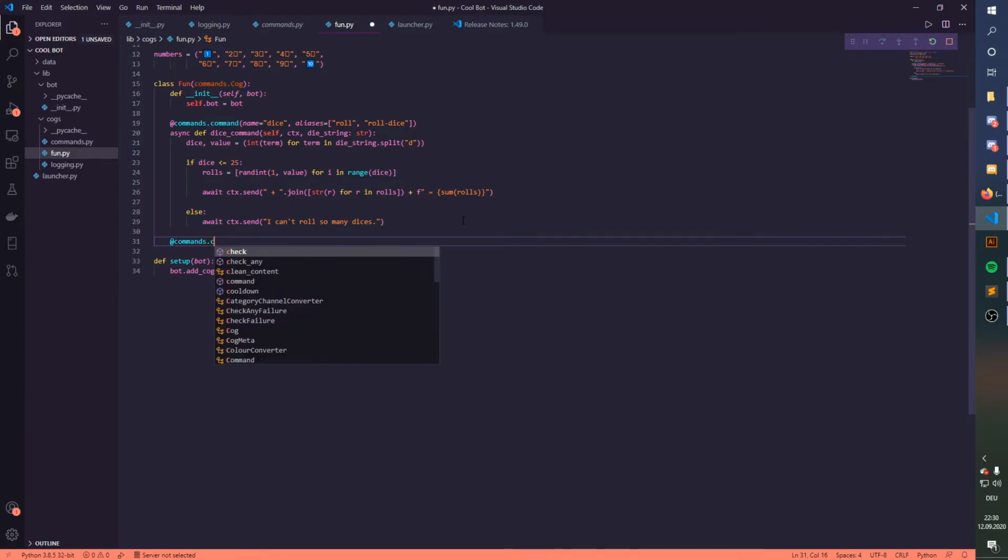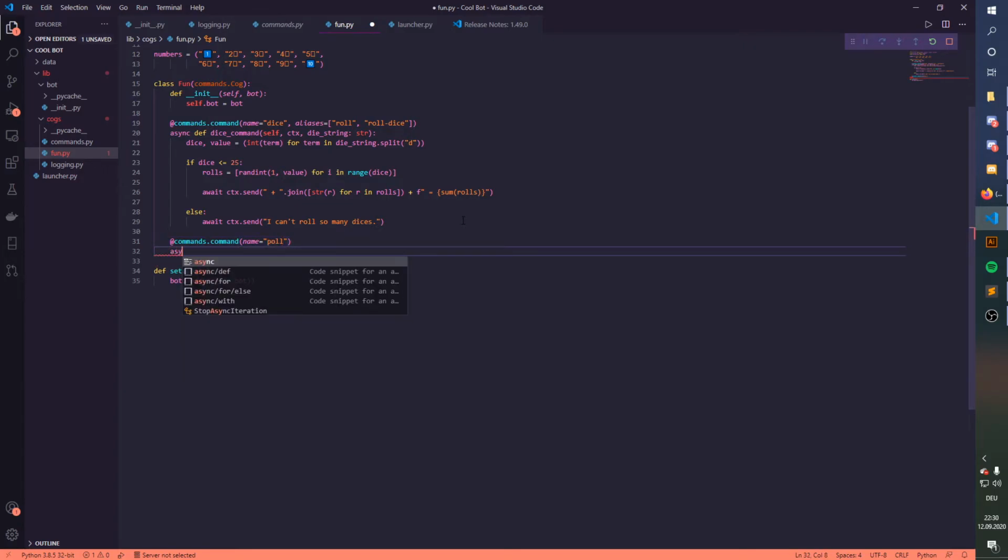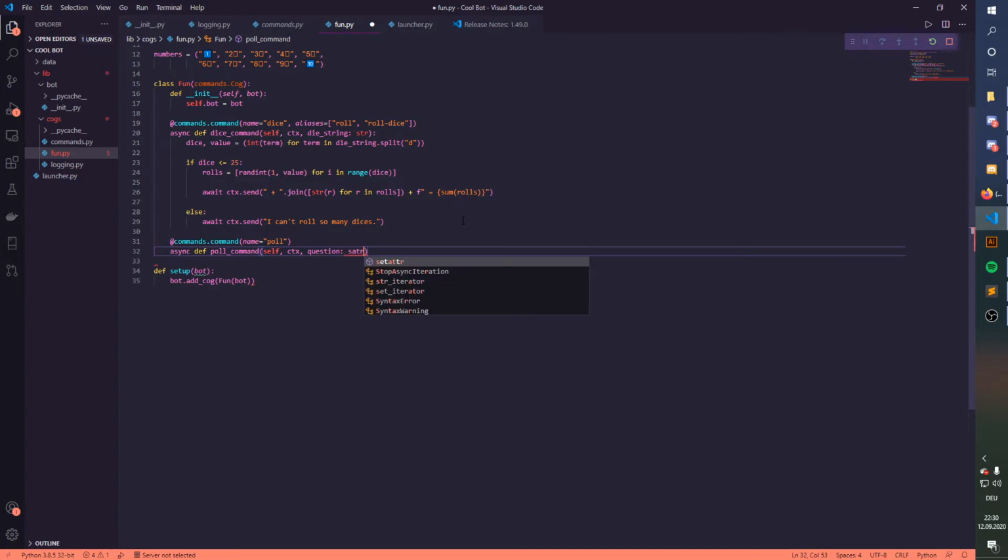So we're just gonna say commands.command name equals poll, and we're gonna make async def, call it just poll command, and in here basically we're gonna make self, ctx. After that we're gonna create question that's gonna be string, and after that we're gonna make this and options like this.